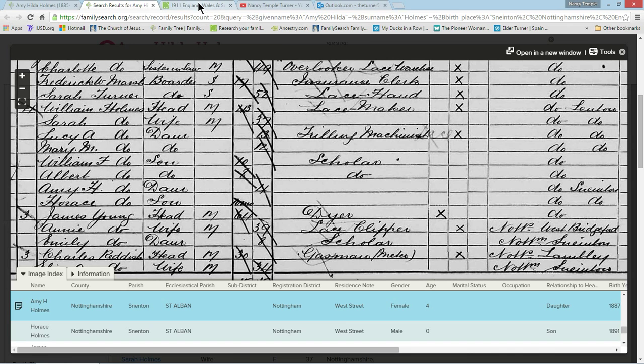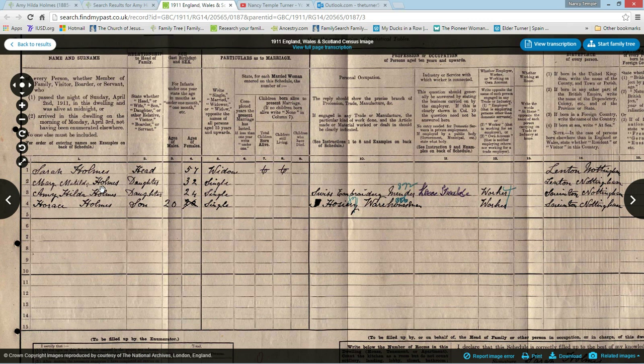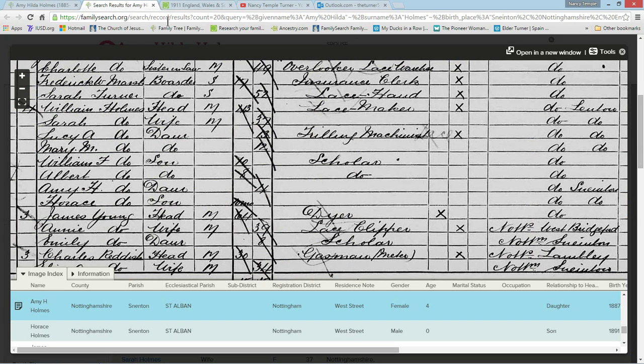Now on the 1911 census, we had also Mary Matilda, also born in Lenton. And if I go back to this 1891 record, here is Mary M. And this just means same as above, right? So also born in Lenton. So this is the same family.